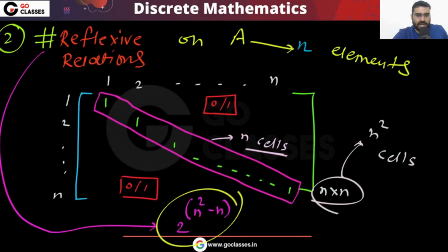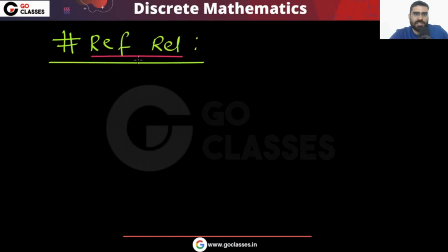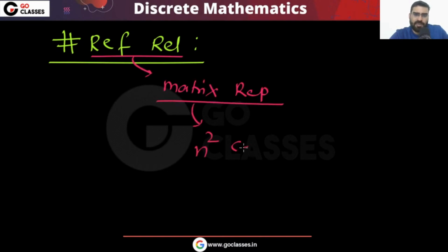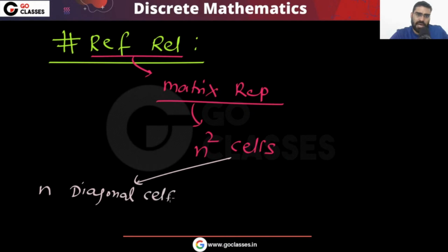The reason is basically very simple. Let me tell you. You want the number of reflexive relations. When you create the matrix representation, there will be n square cells. From these n square cells there will be n main diagonal cells. N cells are diagonal, and the remaining cells, n square minus n, are the remaining.